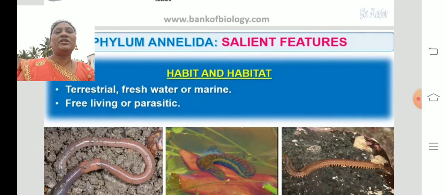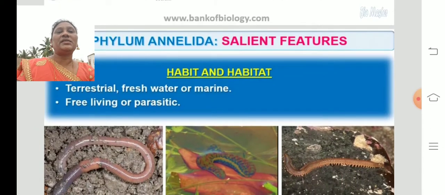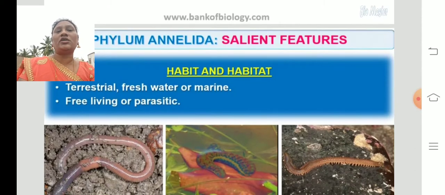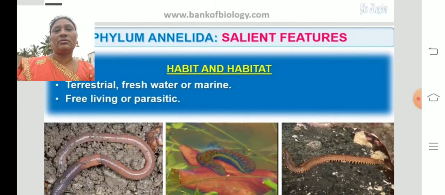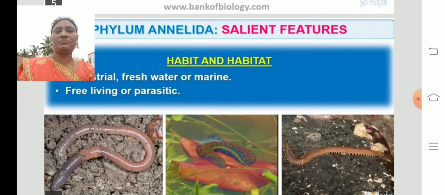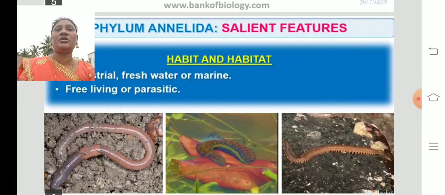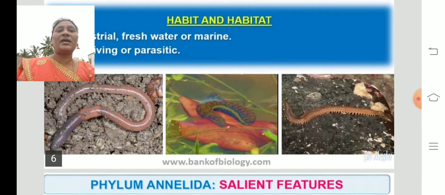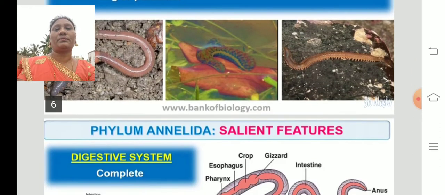And the habitat and the habit. Terrestrial, lives on the land. They live in fresh water and also marine water. Marine means oceans and the seas. They are free living, living as individuals, and are also parasites. What is meant by parasite? They live in the host and cause harm to the host.